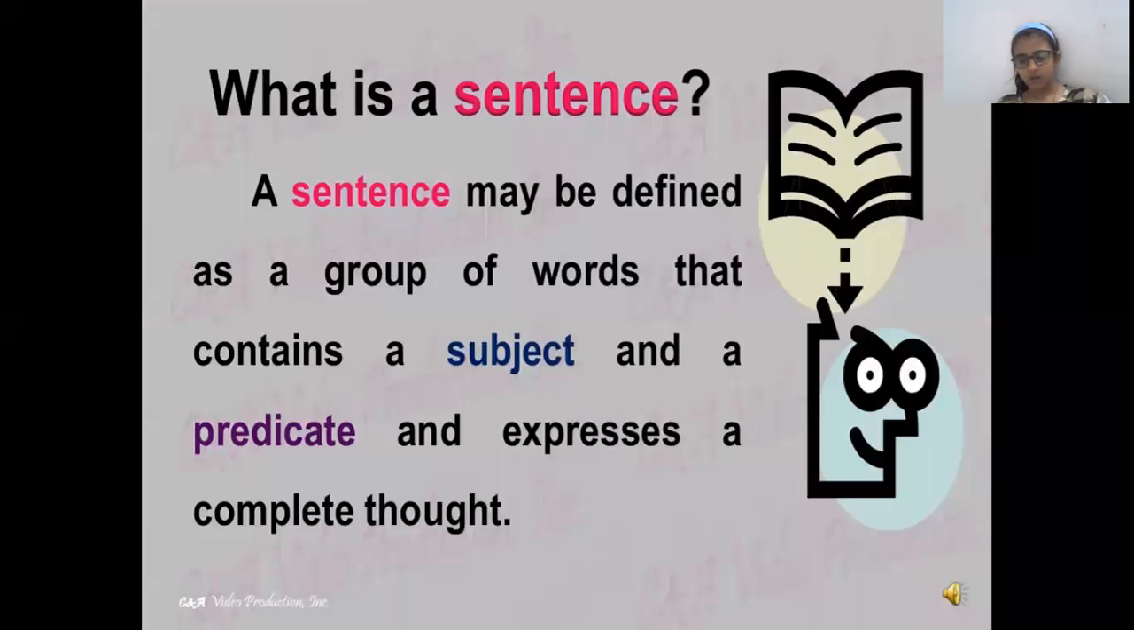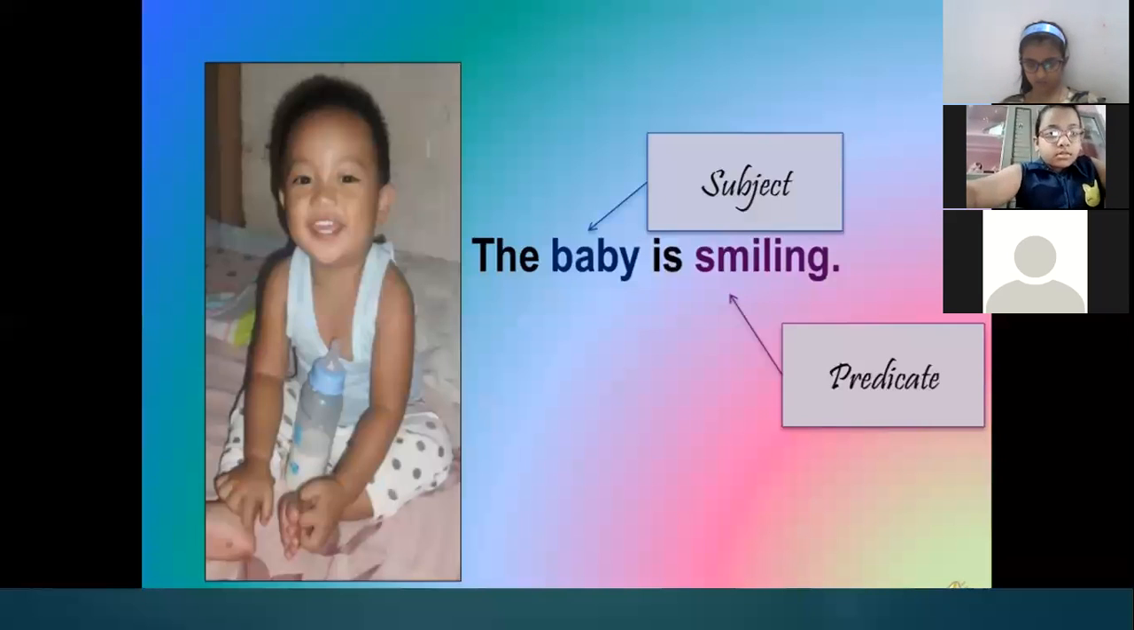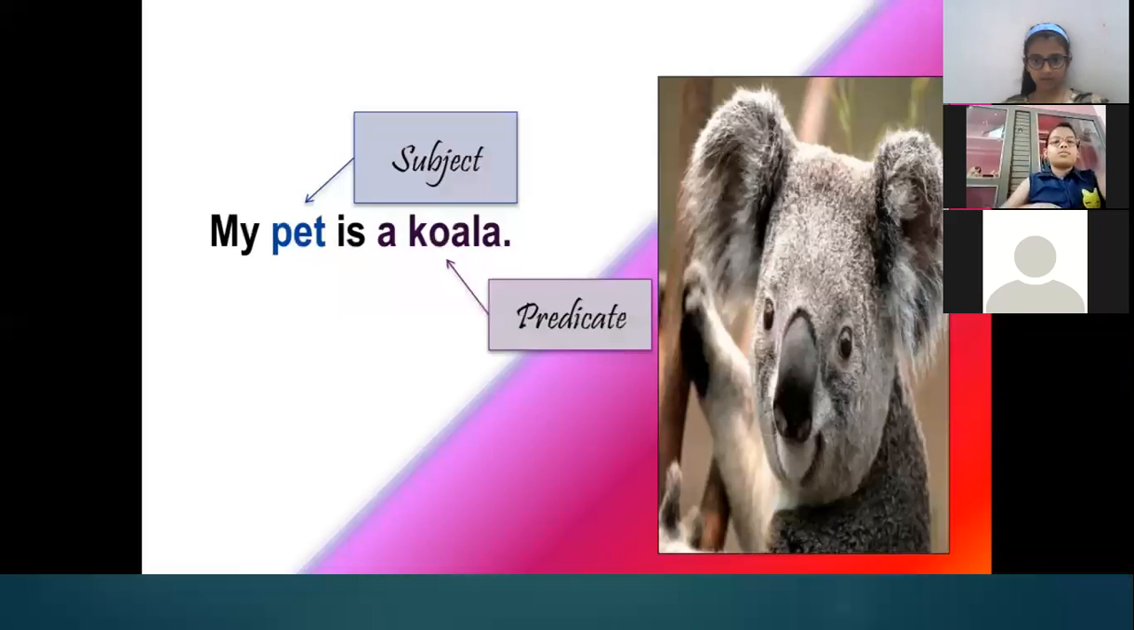Now, again, we'll define what is a sentence. A sentence may be defined as a group of words that contains a subject and a predicate and expresses a complete thought. Now, here you can see an example, the baby is smiling. So, the baby is the subject and is smiling is the predicate. Another example, my pet is a koala. So, my pet is again the subject and is a koala is the predicate.